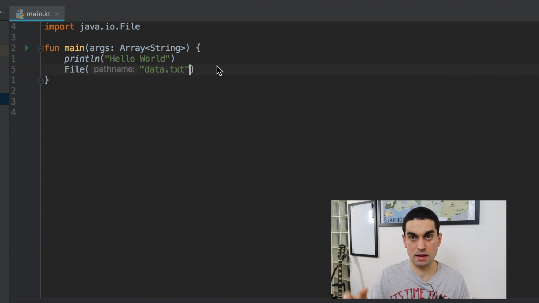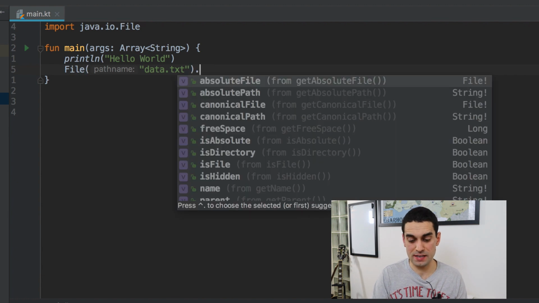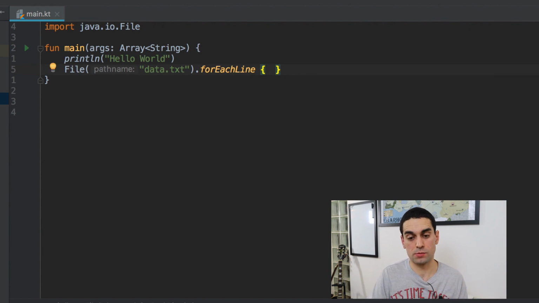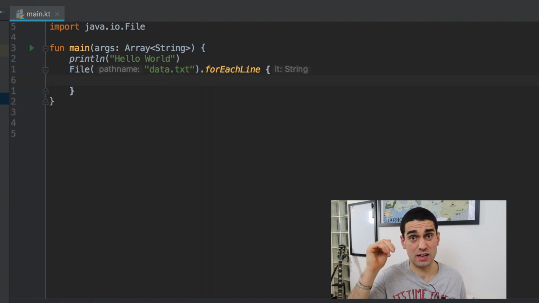So that creates a sort of file object. And actually, I can just use the absolutely fantastic function forEachLine on that file object. And what that will do is just read that file line by line by line.